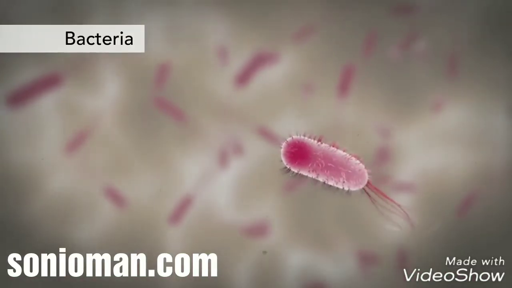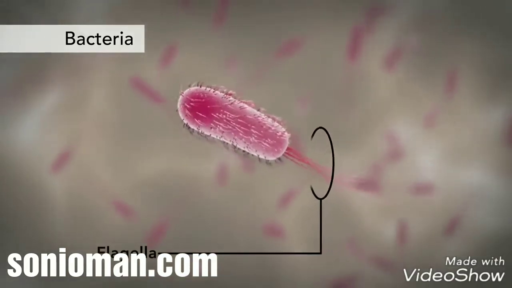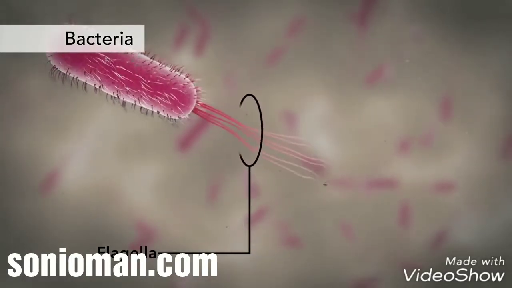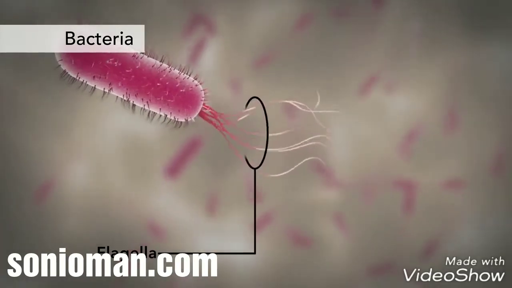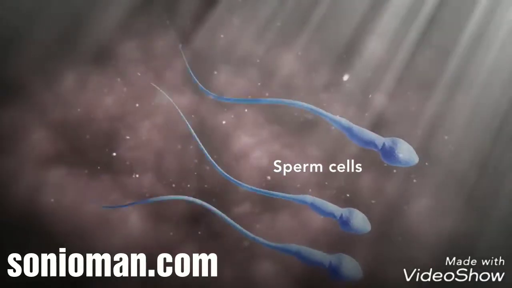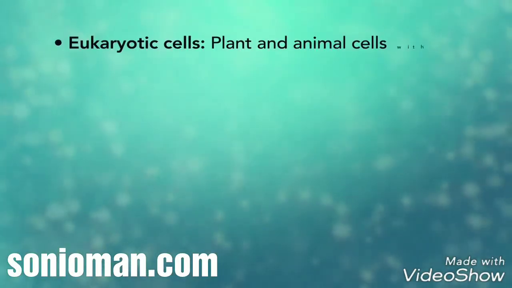Another unique feature in some cells is flagella. Some bacteria have flagella. A flagellum is like a little tail that can help a cell move or propel itself. The only human cell that has a flagellum is a sperm cell. In summary, remember,